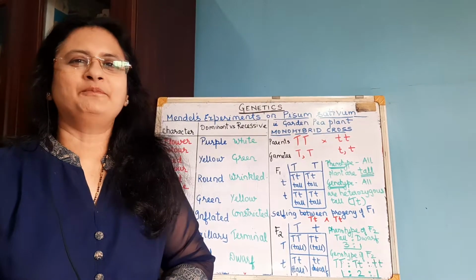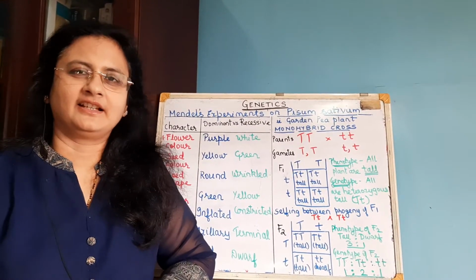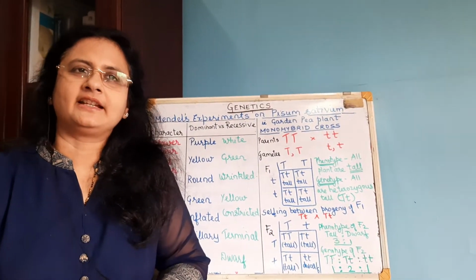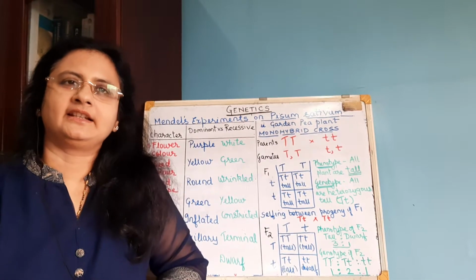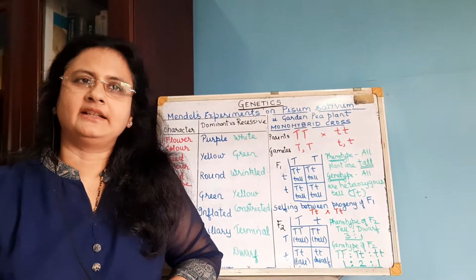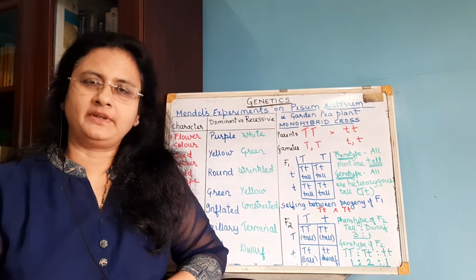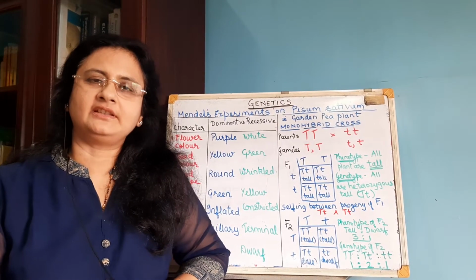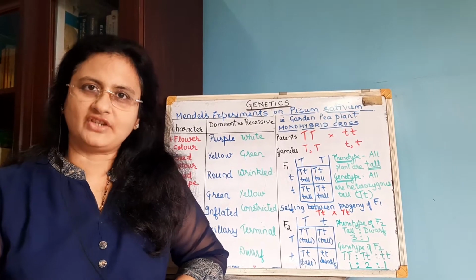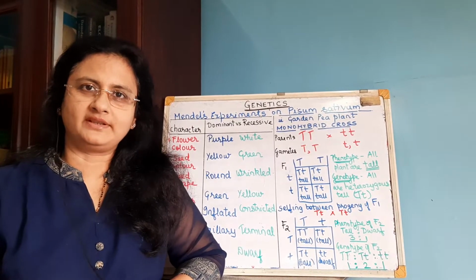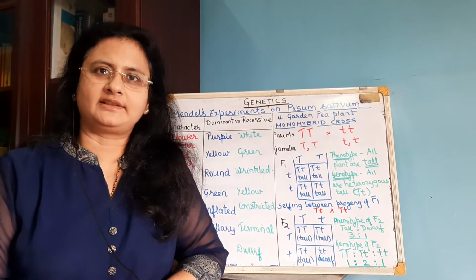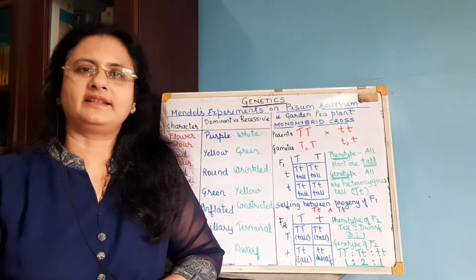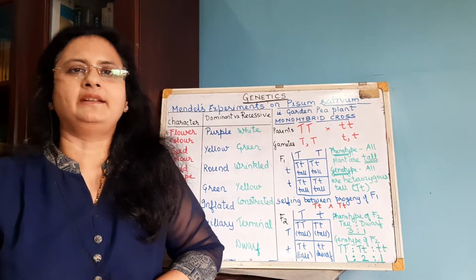Hello friends, I am back to continue our session on genetics. In the last session we learned the different basic concepts of genetics, that is terms like allele, then dominant and recessive allele, then phenotype and genotype, then homozygous, heterozygous, then we learned what is variation, then the basic definition of genetics, homologous chromosomes. Yes, now I hope you have gone through all those terms, because we are going to use those terms while discussing today the experiments which Mendel has carried out.